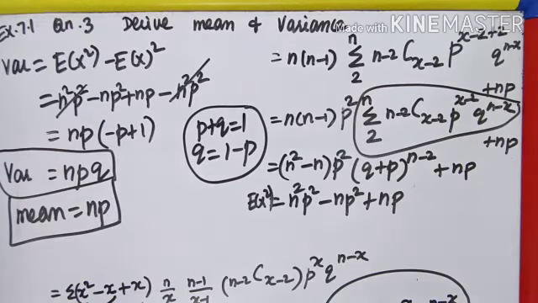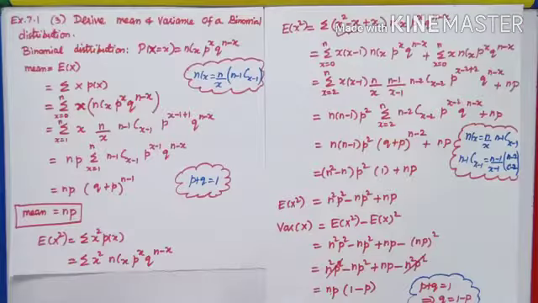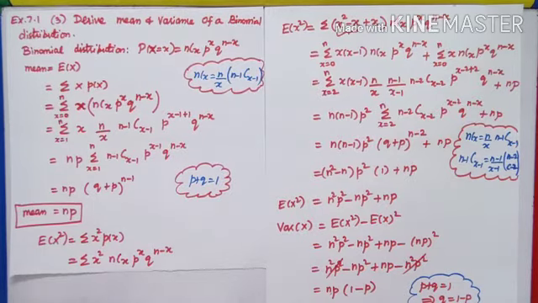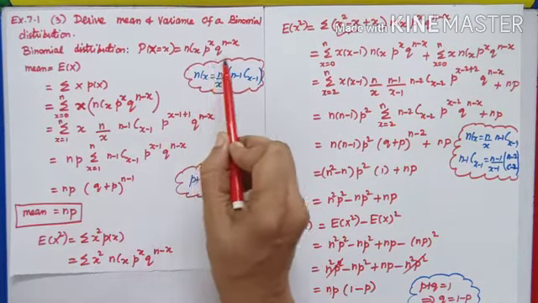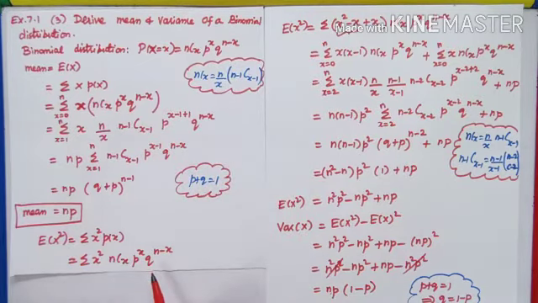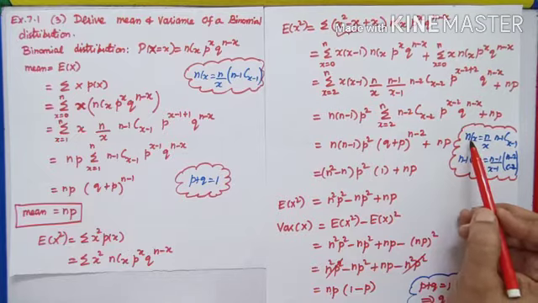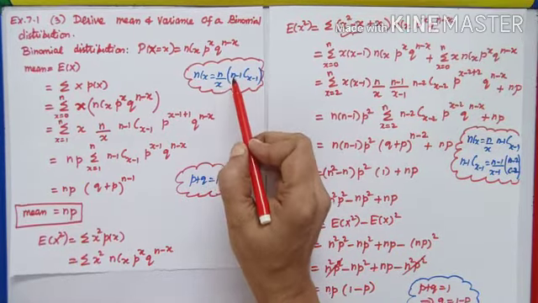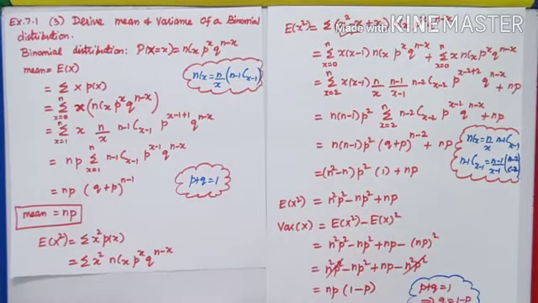Let us see the full problem once again. E of x square is sigma x square P of x. That is sigma x square, P of x is ncx p power x q power n minus x. Now x square is coming. This ncx, see how we have rewritten? Ncx can be written as, very first step, n by x, n minus 1 c x minus 1.